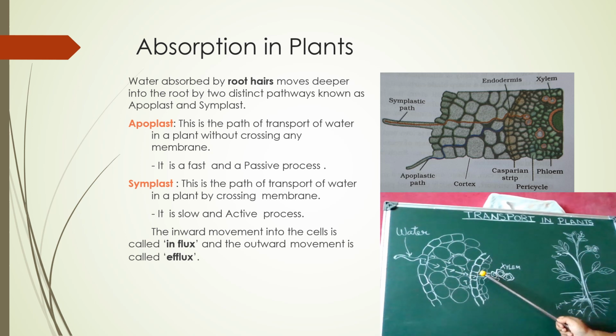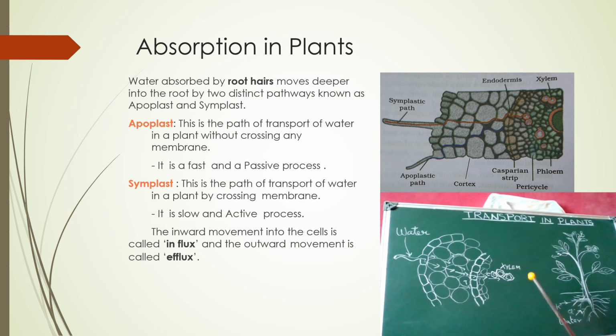Okay, and here you have to remember the pathway: the water is traveling from the root hair to the epidermis, the cortex cells, and the endodermis, and from the endodermis to the pericycle, and from the pericycle it reaches the xylem. And this is the xylem, the tissue mainly responsible for the translocation of water. So the water is getting collected in the xylem.